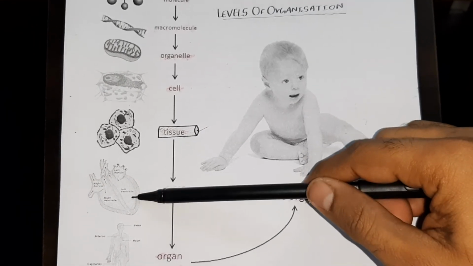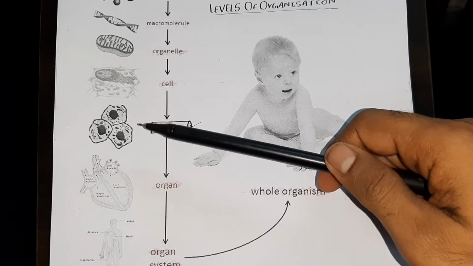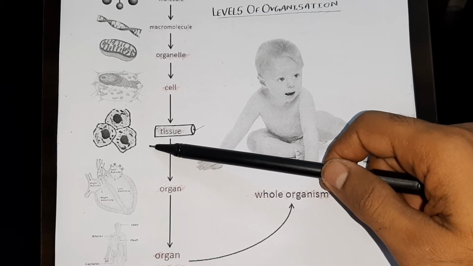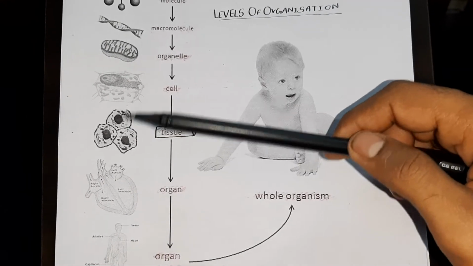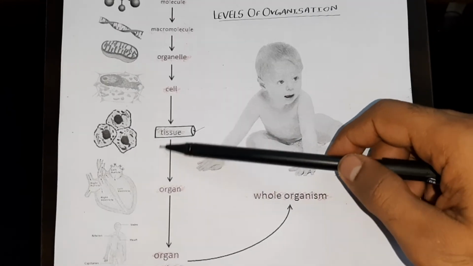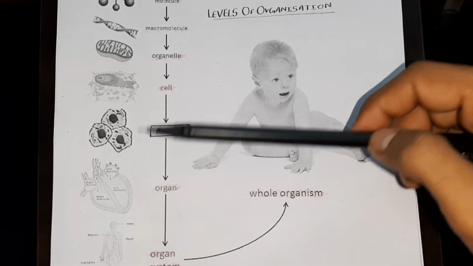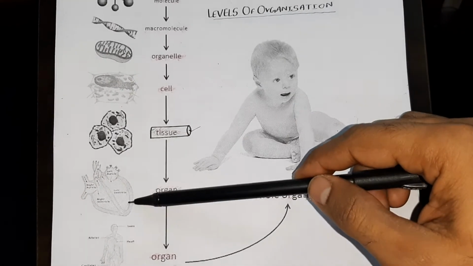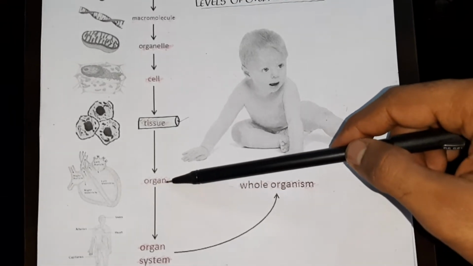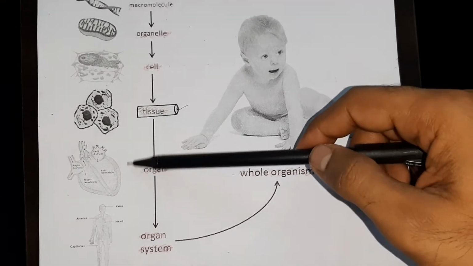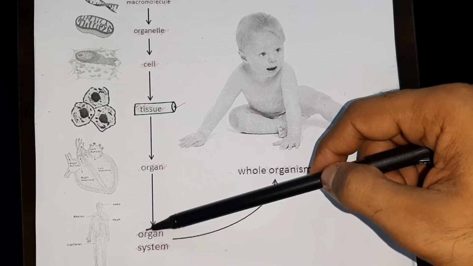Look, this is the heart. In the heart there is blood, there is muscle. Besides this, there is connective tissue and epithelial tissue, which I will discuss later on. Different tissues together form organs, and then different organs together form organ systems.